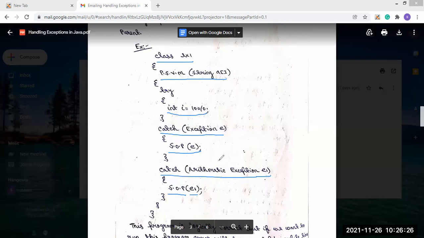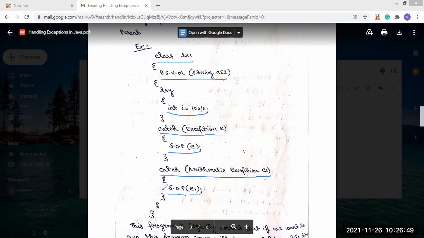This arithmetic exception class is what we have already shown in the exception hierarchy. First, the root of all exceptions is Throwable, and from Throwable come Exception and Error. These exceptions can be of two types: arithmetic exception and array out of bound exception.